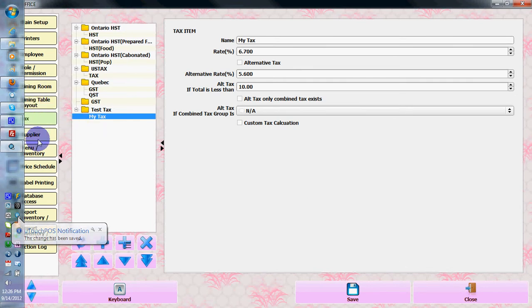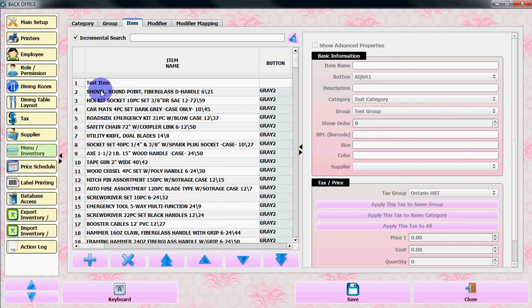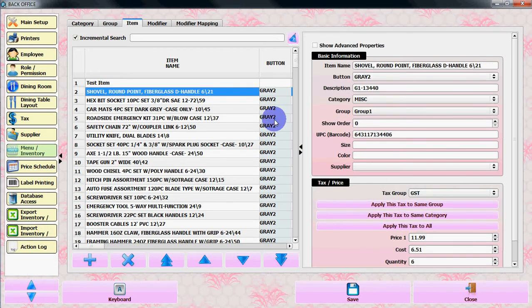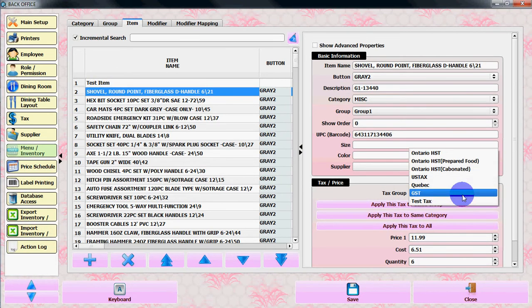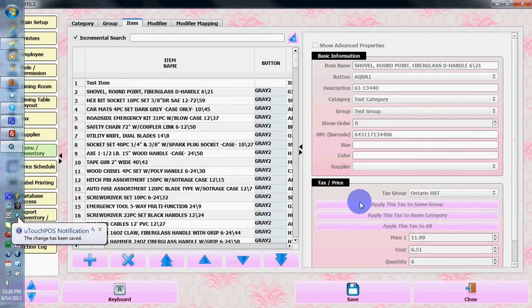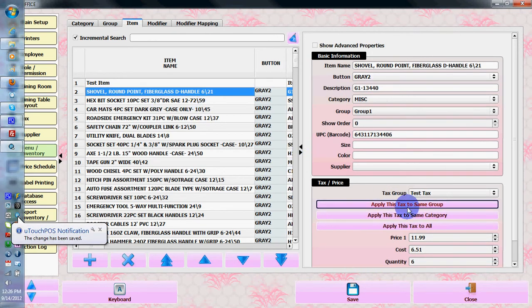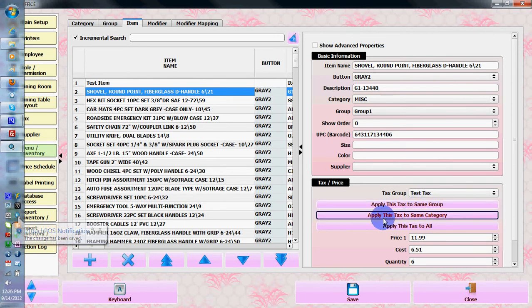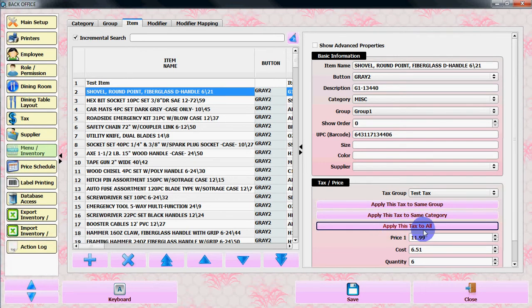If you go to the menu inventory, select the item, and from the right side you can select the tax group from here, test tax, and you can save it. You can apply this tax to all the inventory if you want. Apply this tax to same group, apply this tax to same category, or you can apply this tax to all items.